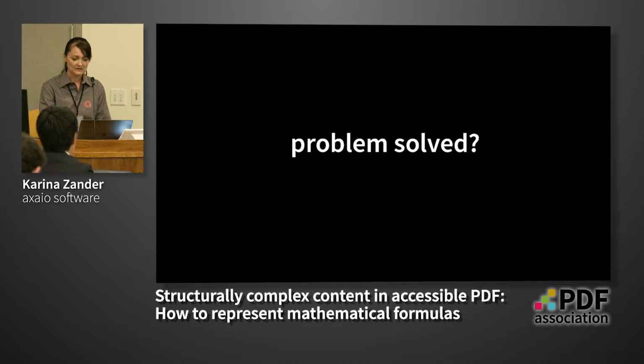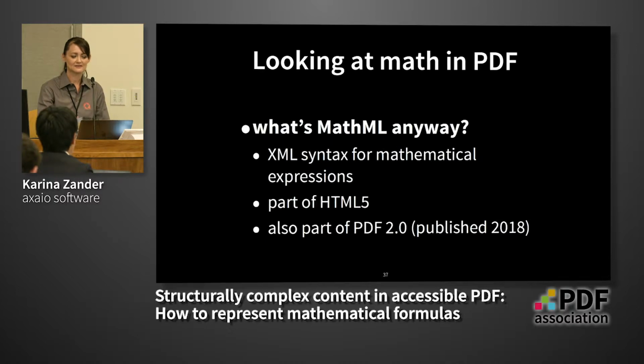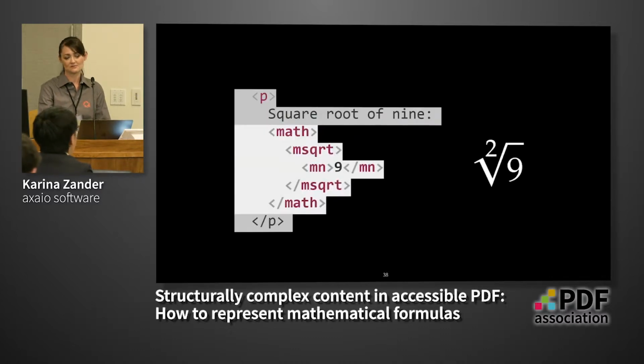But what is MathML at all? MathML is an XML syntax for mathematical expressions. It is part of HTML5 and is also part of PDF 2.0. So this is how it would look like. A simpler formula, the square root of 9. On the left side, this is a good representation of what sighted people would capture with their eyes.